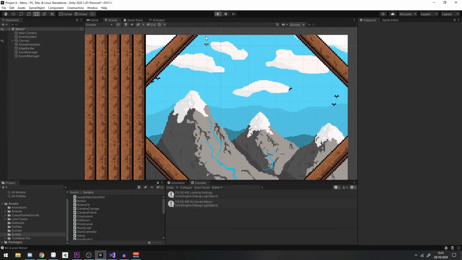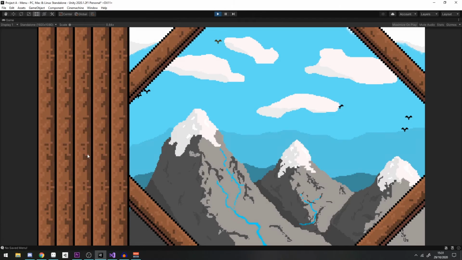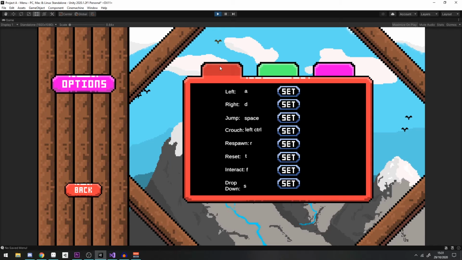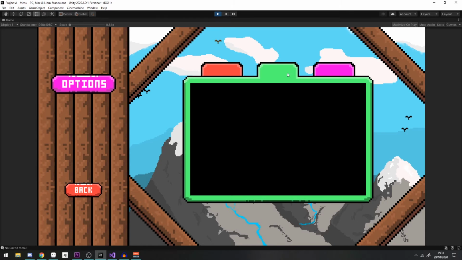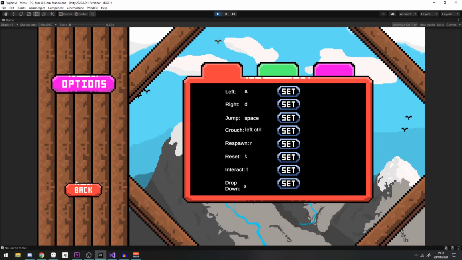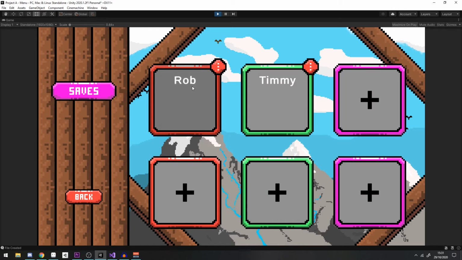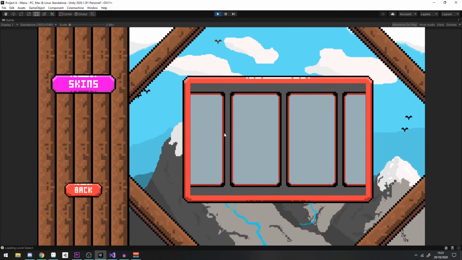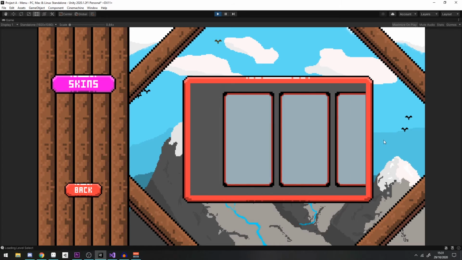So I've also added two different bits to the menus. I've added a tab system for the options menu, so you have 3 tabs across the top that you can switch between, and this was a custom script I wrote. And I also added a scrolling menu for the skins section, so I added a skins page so you can also set any skins that you unlock.